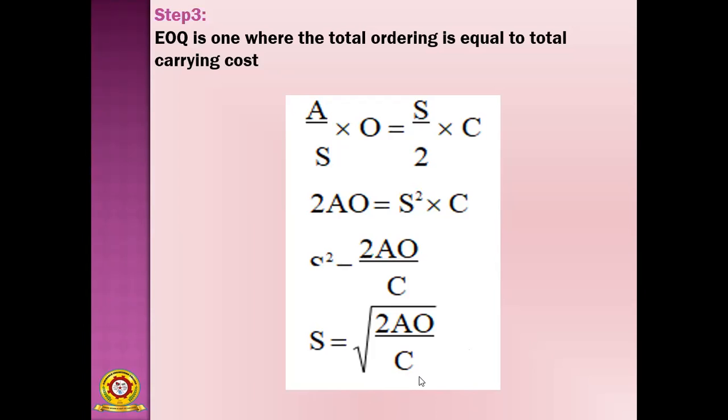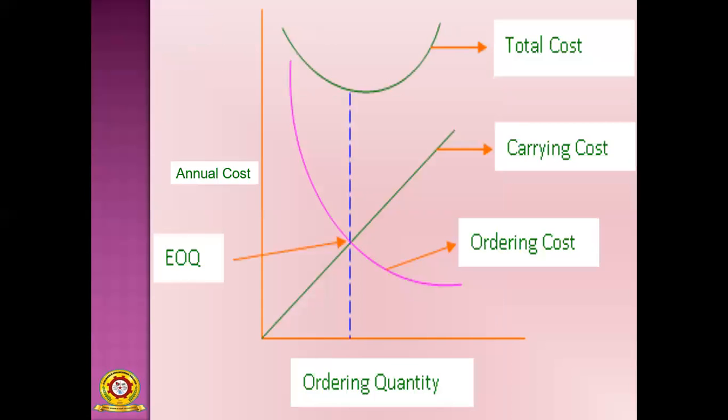Just remember this formula and you can solve any number of problems. In examinations they also ask problems on EOQ. It is a very simple formula: S equals root 2AO by C, where 2 is the constant, A means annual demand, O means ordering cost, and C means carrying cost. There is no confusion in the formula.